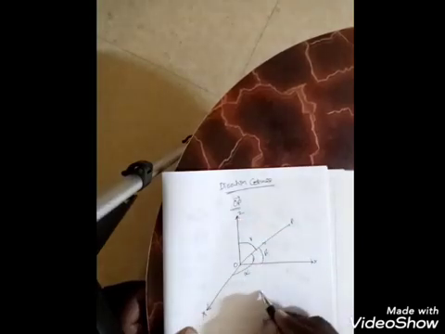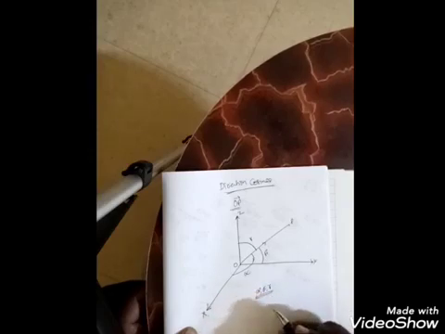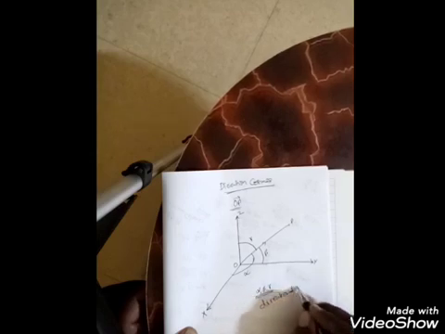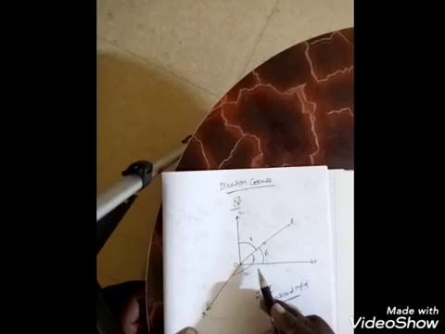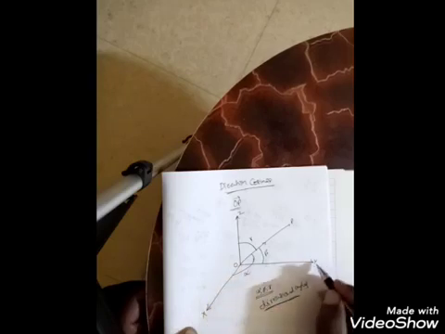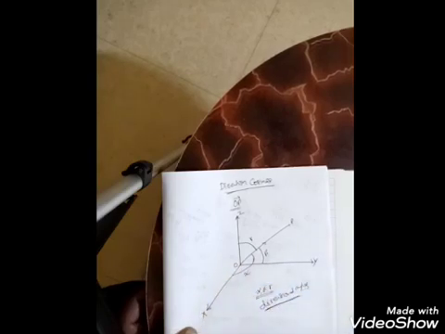Then these alpha, beta, gamma are called directional angles. That means the angles made by the vector with x-axis, y-axis, z-axis are called directional angles. And the cosine values of these angles are called directional cosines.